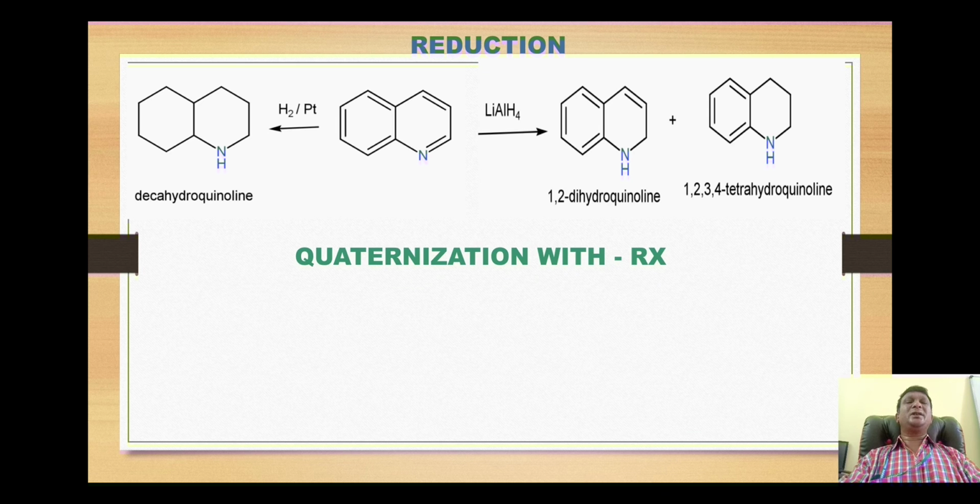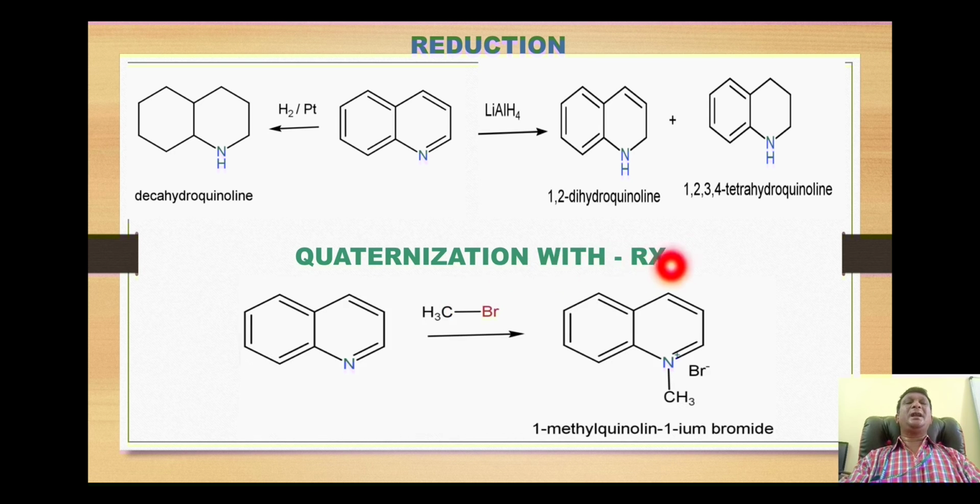The last reaction is the quaternization reaction, which takes place with alkyl halide. Now quinoline consists of nitrogen, which is basic in nature because it has a lone pair of electrons. So when quinoline is reacted with methyl bromide, which has somewhat ionic character due to the electronegative bromine, which acquires the negative charge, and the methyl group acquires the partial positive charge.